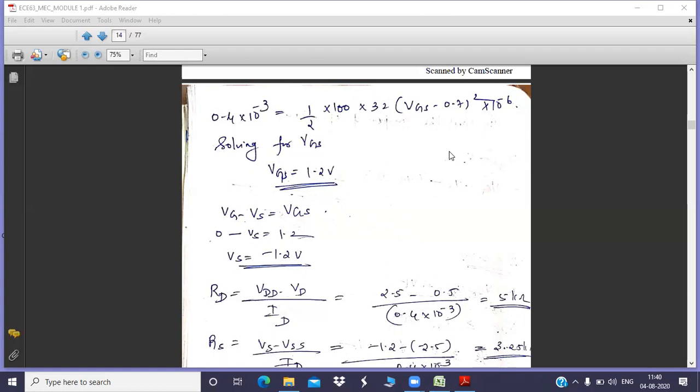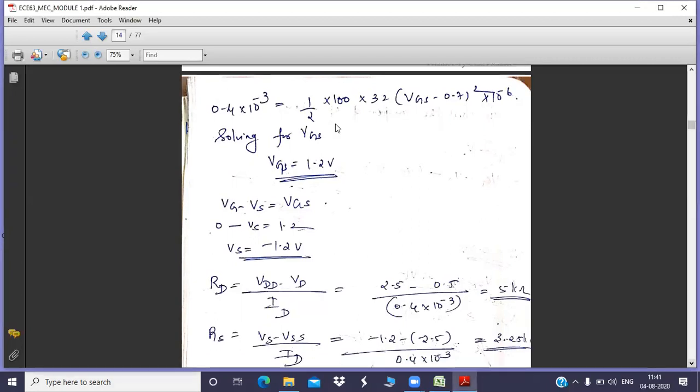If there are any difficulties, I will solve it and put the snapshot in your WhatsApp group after this hour, but you can try. Anyway, I will proceed to the next step and finish this question. Now, once you solve this equation, you get the value for VGS, that is 1.2 volt.